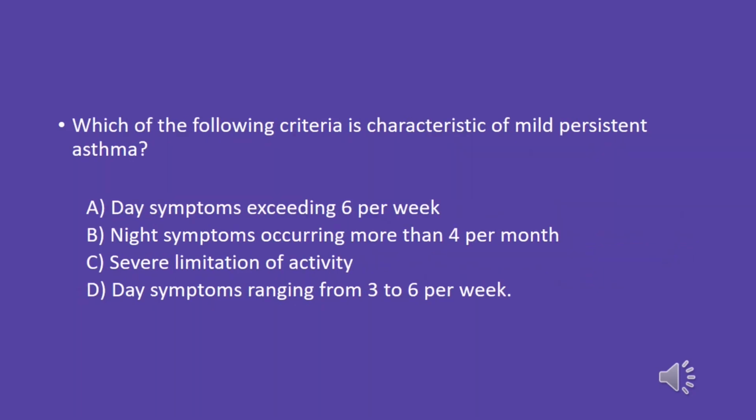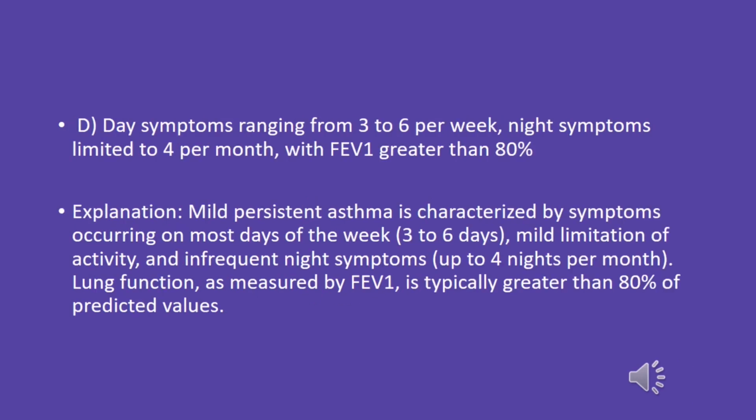Which of the following criteria is characteristic of mild persistent asthma? A. Day symptoms exceeding 6 per week. B. Night symptoms occurring more than 4 per month. C. Severe limitation of activity. D. Day symptoms ranging from 3 to 6 per week, night symptoms limited to 4 per month, with FEV1 greater than 80%.